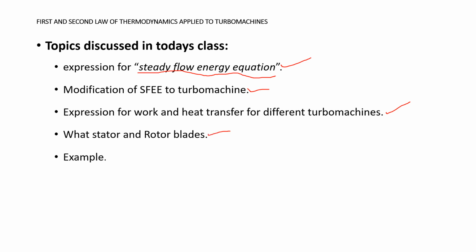We also discussed what stator blades and rotor blades are, what their function is, and how the energy action takes place. There is no energy action taking place in the stator blade and all the energy action takes place in the rotor blade. We tried to understand all these concepts considering a very simple example. I hope that you have understood the concepts, that is, the first and second law of thermodynamics applied to turbo machines.